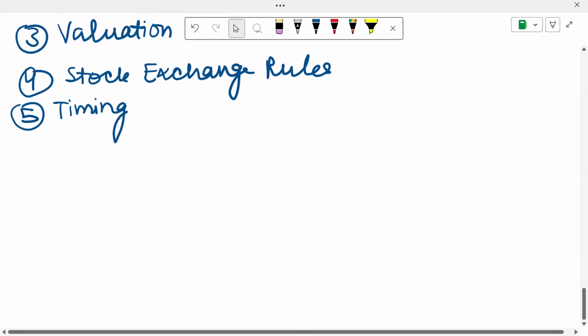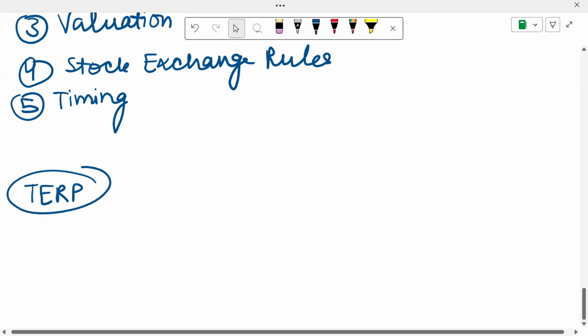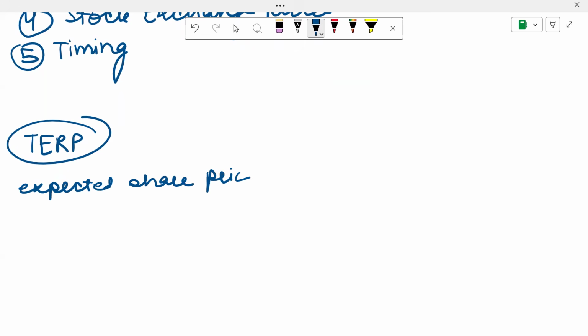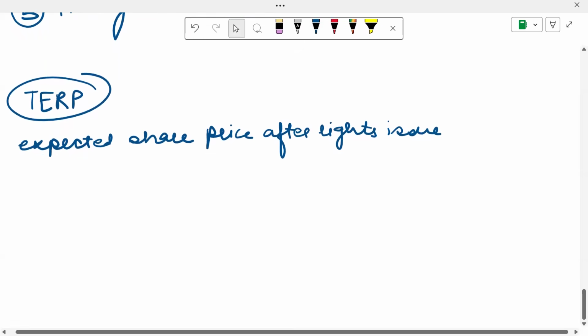Now, let's also talk about one very important concept in this chapter, which is called TERP. This is nothing but the theoretical ex-rights share price. This is the expected share price after a rights issue. So what share price can a company expect after it has done a rights issue?